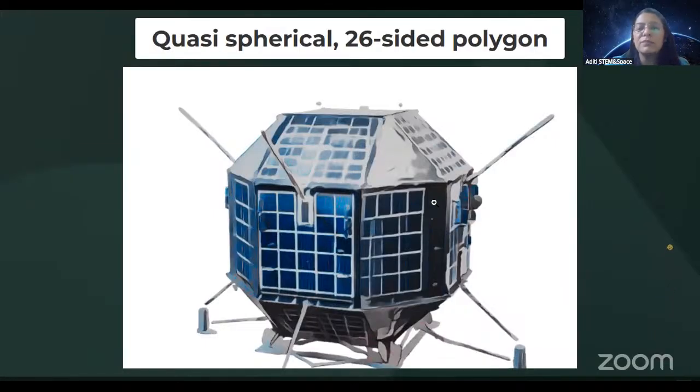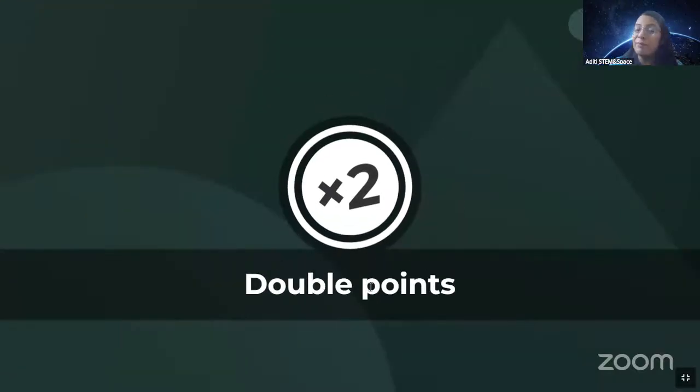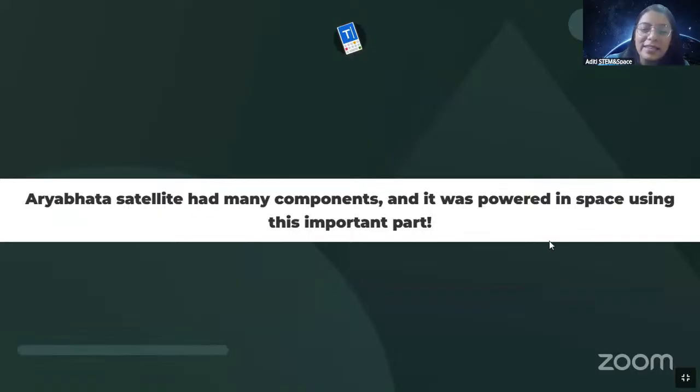So all these shapes make up the complete Aryabhat satellite. All right, so thank you for those amazing emojis that you are all sending. I can see that's nice. With that, let's see the next question, guys. Again, type the answer. It's double points. I hope nobody loses their streak here.